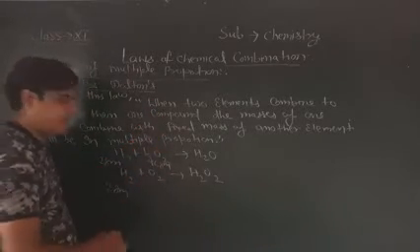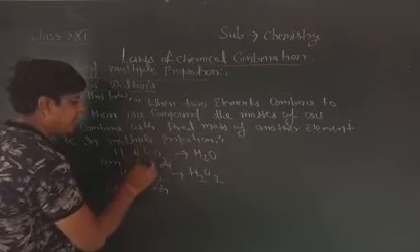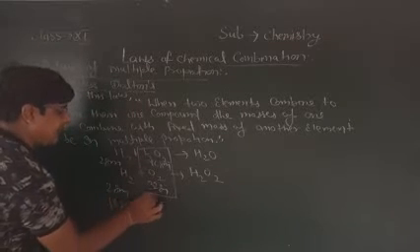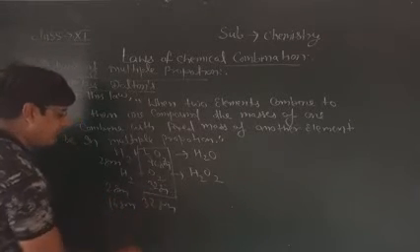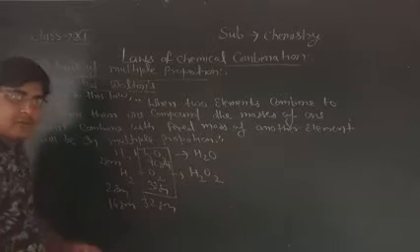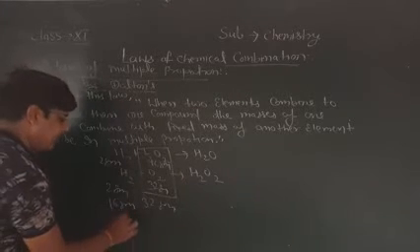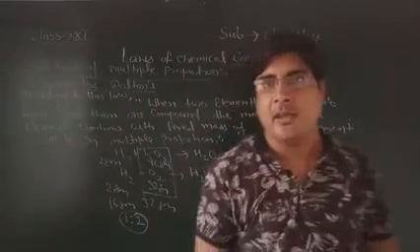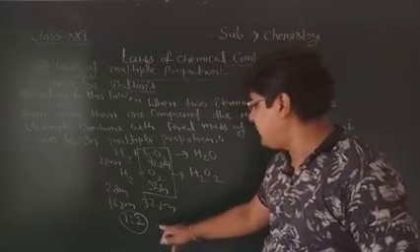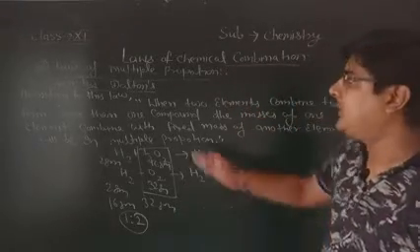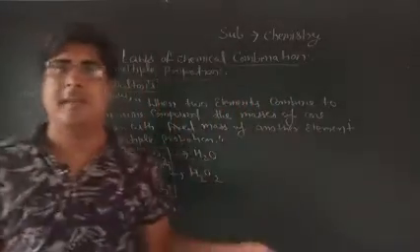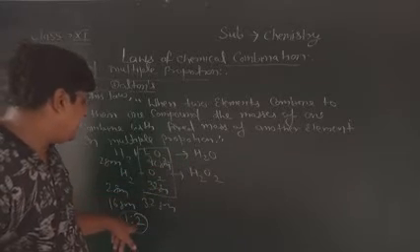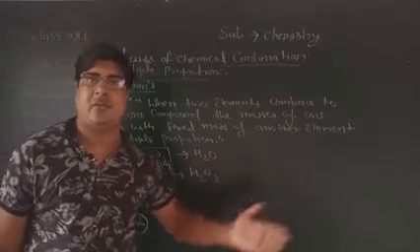Here the mass of oxygen is 32. So compare the mass of oxygen in both compounds: here 16 gram and in the other compound 32 gram. The ratio will be 1:2. This is the multiple proportion. According to this law, the ratio can be 1:2, 1:3, 1:4, 1:5 for oxygen in hydrogen and oxygen compounds.